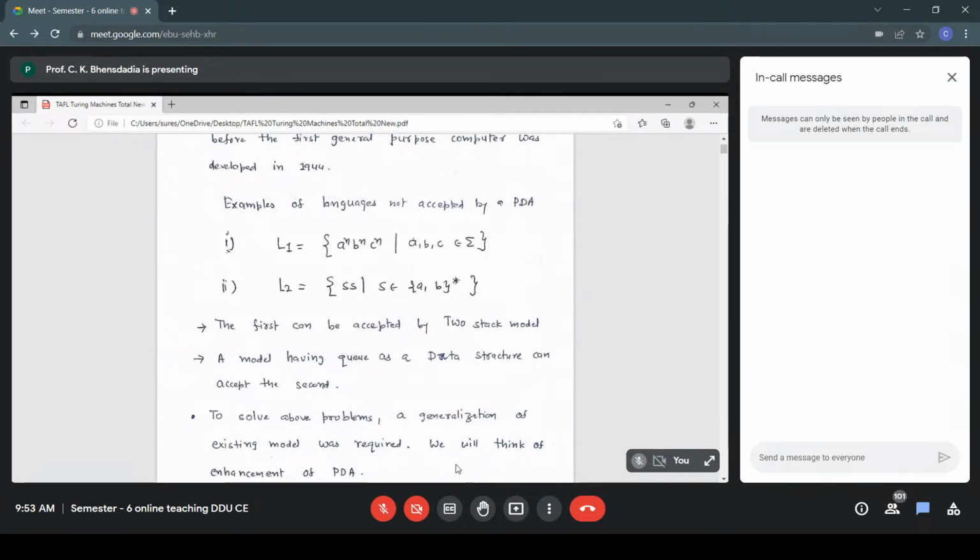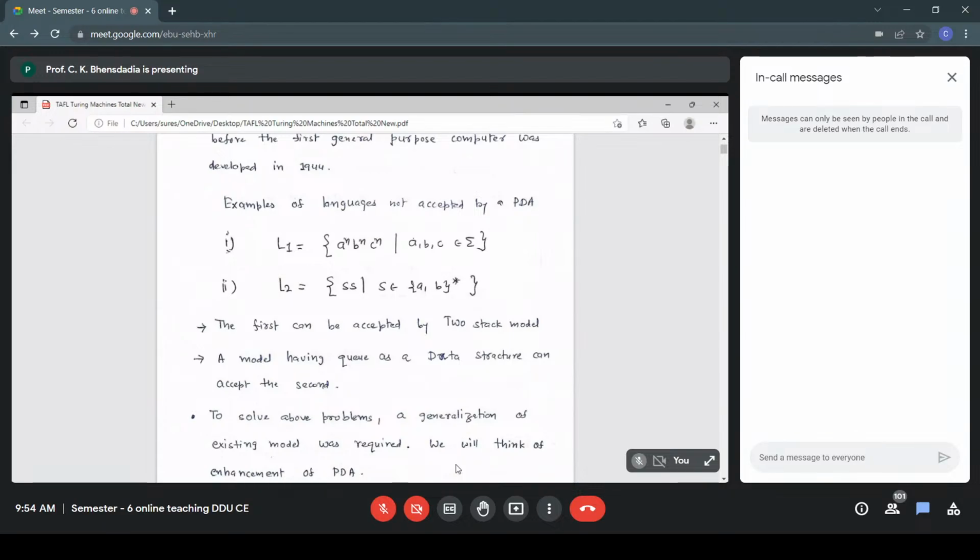If it has to match only a's with b's, that is fine. But in this example, it has to count the number of a's and then compare with the number of b's and c's both. So if there are two stacks associated with a PDA, then it can accept a language such as L1. However, a PDA has only one stack. Therefore, L1 cannot be accepted by a PDA and it is not a context-free language.